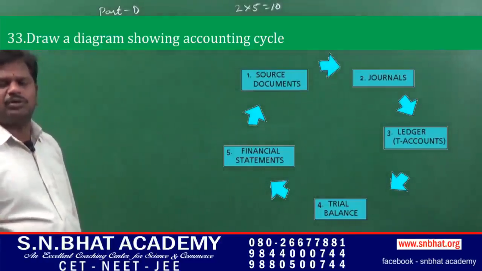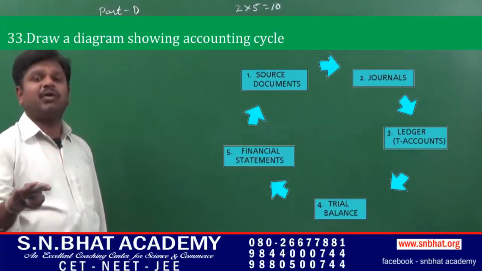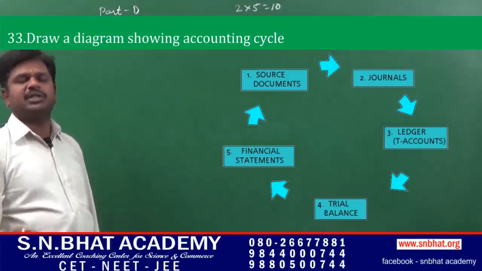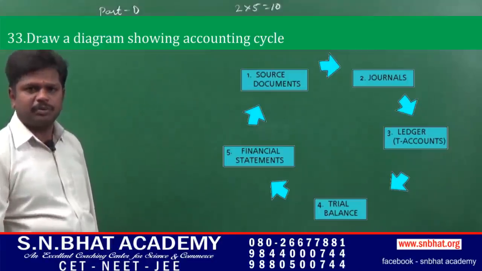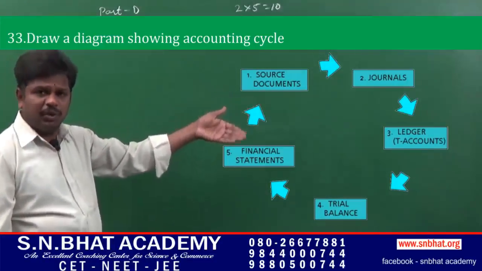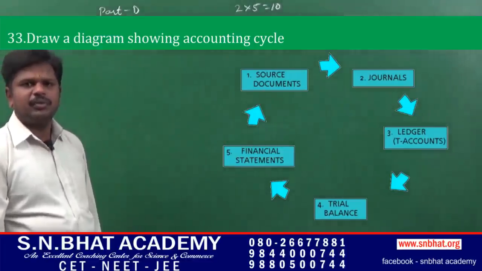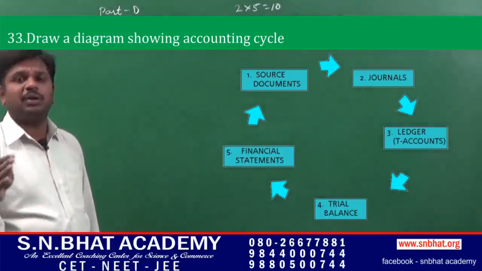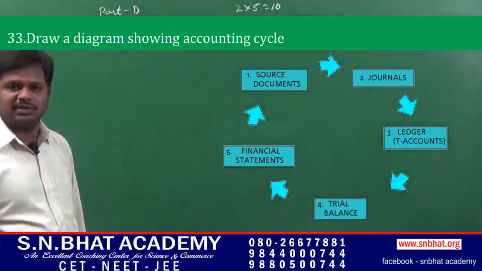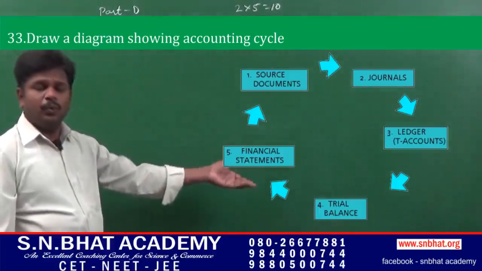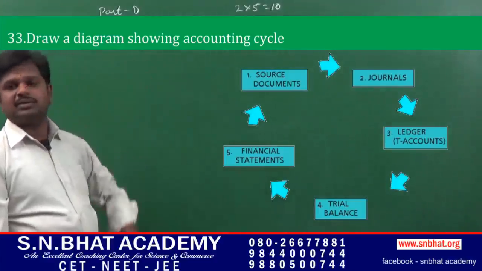Subsidiary books are the books where we will record similar transactions in a single book, that is purchase book, sales book, purchase returns book, and sales returns book. After preparing the journal or subsidiary books, next we will prepare the ledger. Ledger is a book where separate accounts are maintained for separate transactions. Next, after preparing the ledger, we will prepare the trial balance.